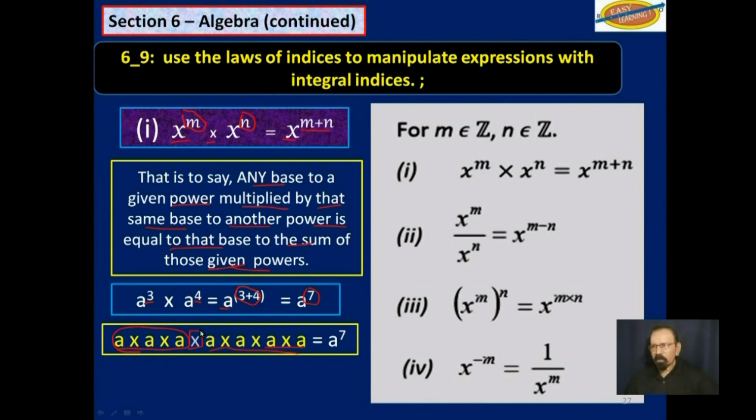So how many a's do we have multiplying itself there? And the answer is 7. And that is why you add the indices. You do not multiply the 3 by the 4. You add the 3 and the 4. And so you get a to the 7th power.